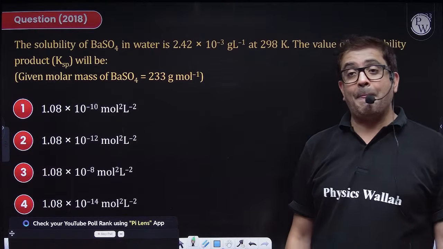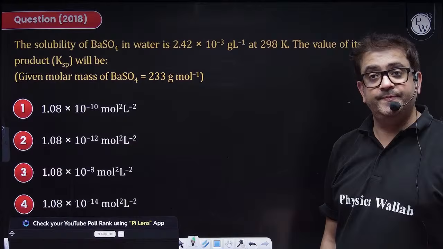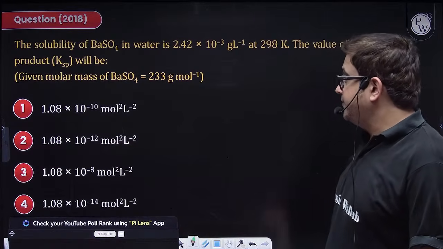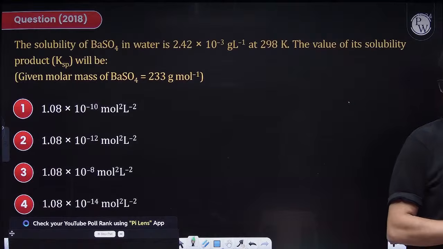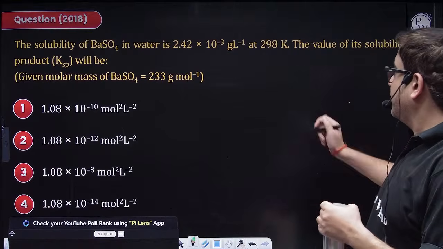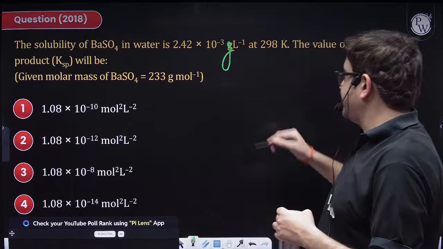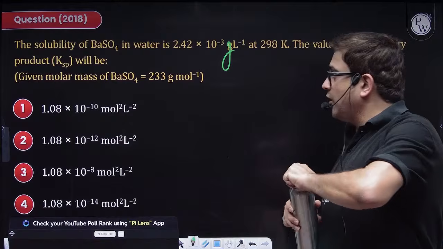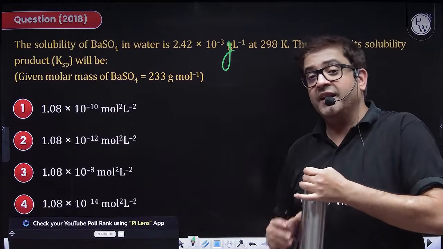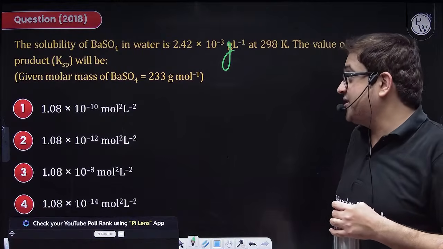Quick. The solubility of BaSO4 is given, but solubility is in gram per liter. Just check the value of its solubility product. So solubility, sir, is given, and it is asking the value of Ksp.